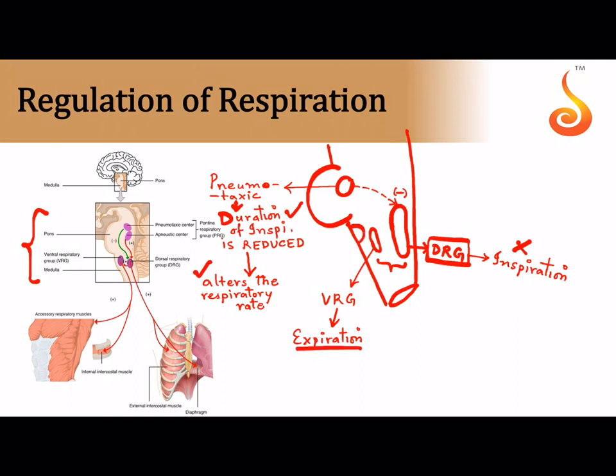There is another small area referred to as the chemosensitive area, which is located on the ventral side of the medulla oblongata. So I'm writing it here. This is called the chemosensitive area. The chemosensitive area is extremely sensitive to H plus ions and partial pressure of carbon dioxide in the blood. Whenever the H plus ion and carbon dioxide level in the blood is high, the chemosensitive area will activate the dorsal respiratory group, and when it activates the dorsal respiratory group, you will inhale more.